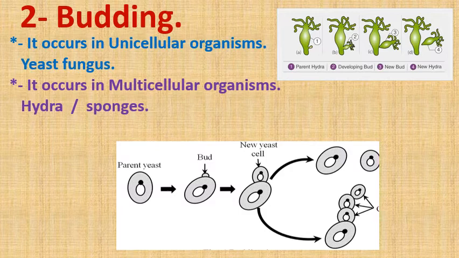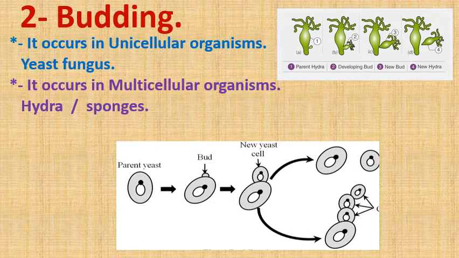Then the bud starts to grow in B. Number C, new bud is formed. Number 4, the bud starts to separate from the parent cell and producing new identical individual to its parent. So budding occurs in unicellular organisms such as yeast fungus, and it occurs in multicellular organisms such as hydra and sponge.